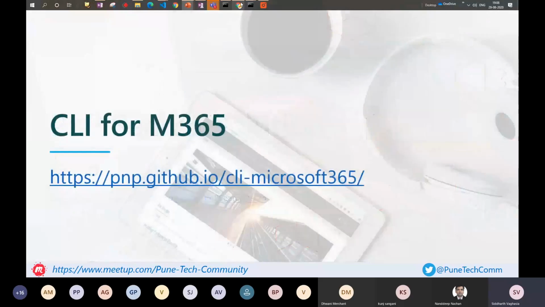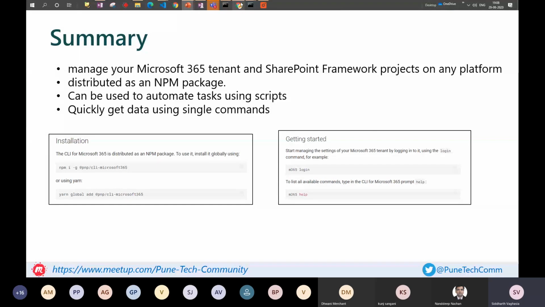Okay, and now moving on to the CLI for M365. As I mentioned, this is not exactly directly related to SPFx, but there are a few commands which are available. What it gives you is a common language runtime to manage your M365 tenant or your SharePoint Framework projects. And again, this is also distributed as an npm package. If you have Node installed on your system, you just have to run that npm package, and then it can be quickly used to automate tasks. It can also be used to quickly get data with single commands.